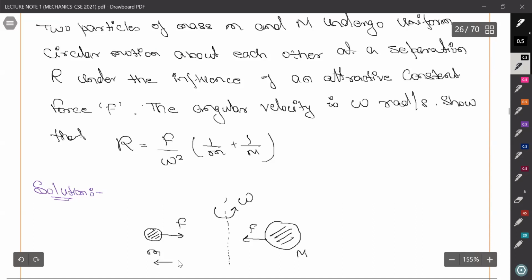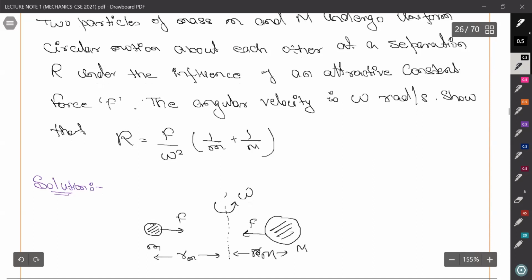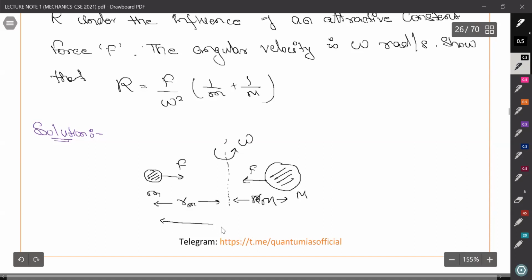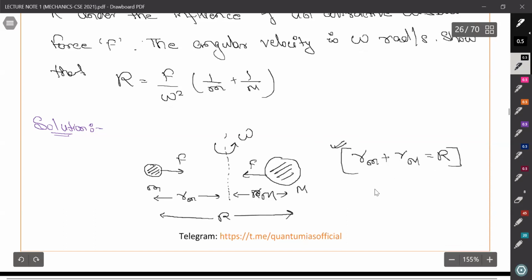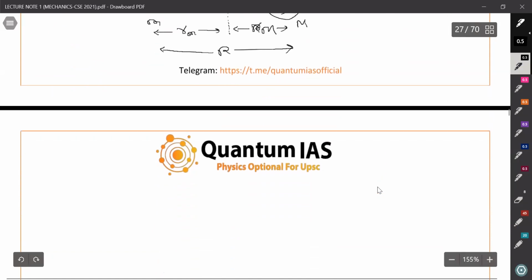Let's suppose this is R of small m and this is R of capital M. So this is equal to R. So we know that Rm plus RM is equal to R. Now we just need to find Rm and RM.